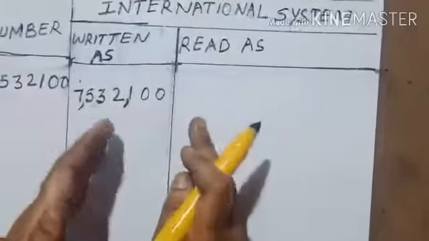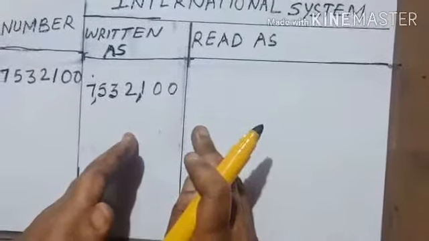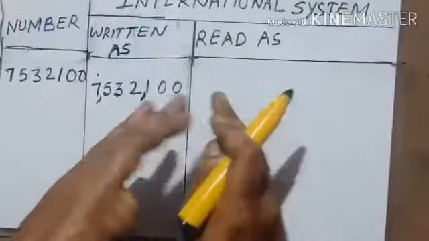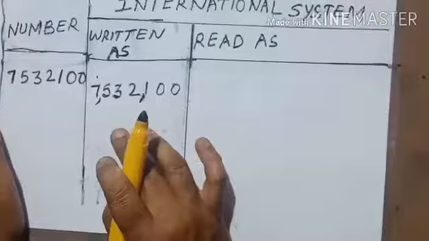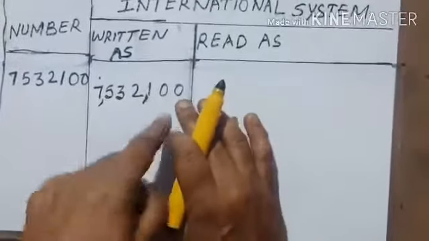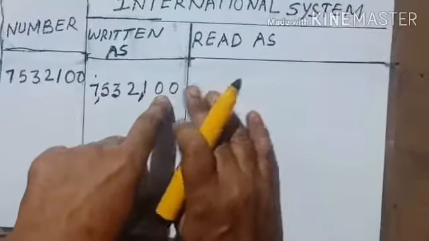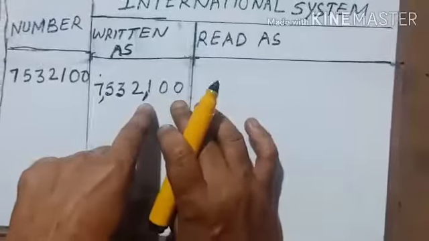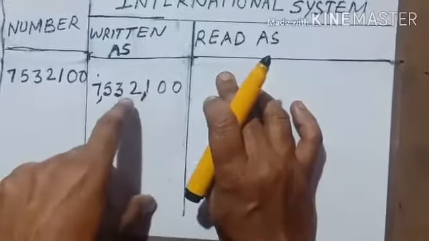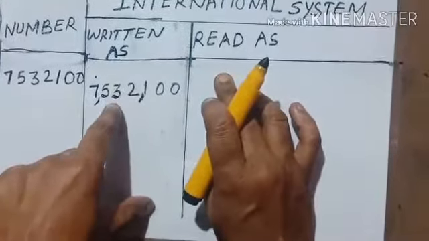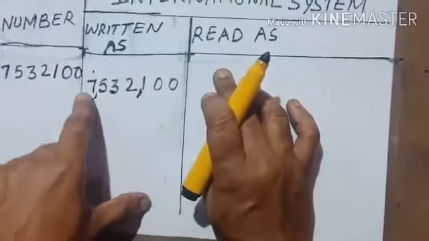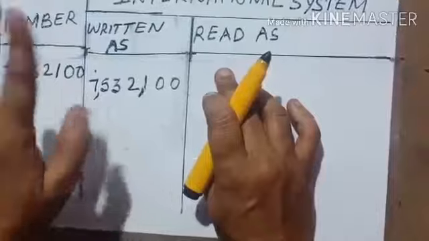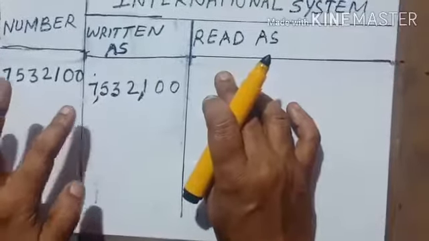So when you arrange this in the international place value system, you have to arrange it in the same way: ones, tens, hundreds come in the ones period, thousands, 10,000s, 100,000s come in the thousands period, and 7 comes in the millions period.